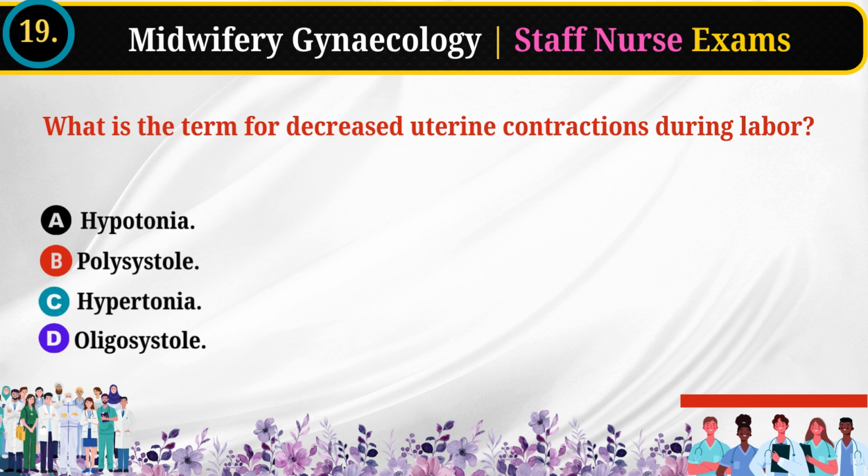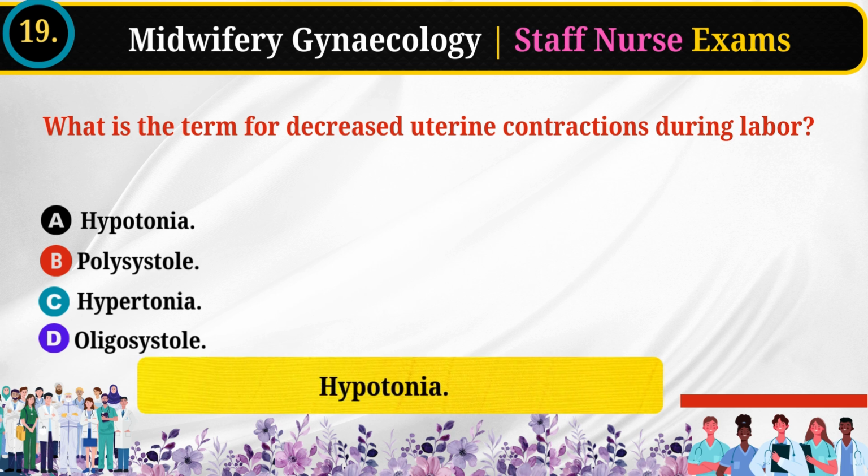19. What is the term for decreased uterine contractions during labor? Hypotonia. Polysystole. Hypertonia. Oligosystole. Answer: Hypotonia.